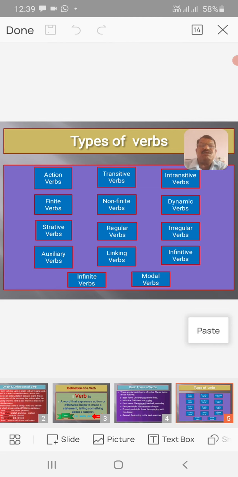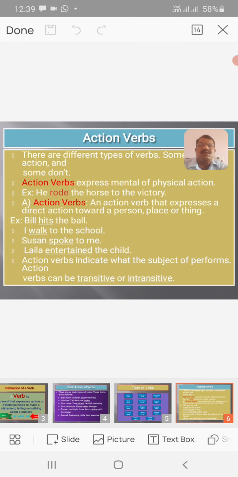It is the galaxy of the verbs. So we are going to discuss all these types of verbs one by one, stating the function, use, and examples for the respective types. First of all, there are action verbs. There are different types of verbs. Among them, some show action and some don't.